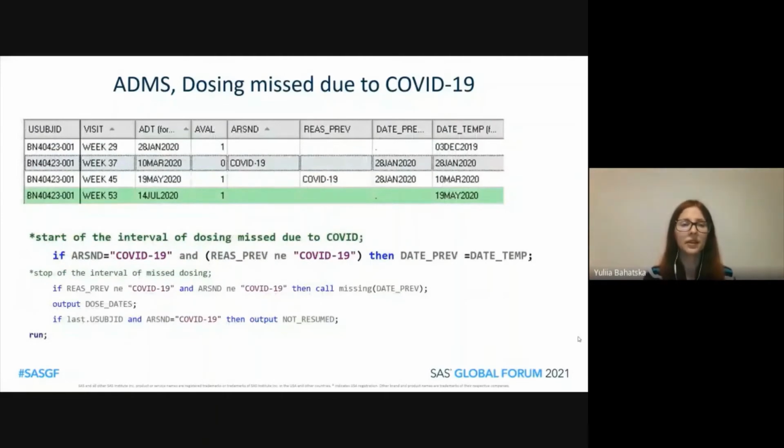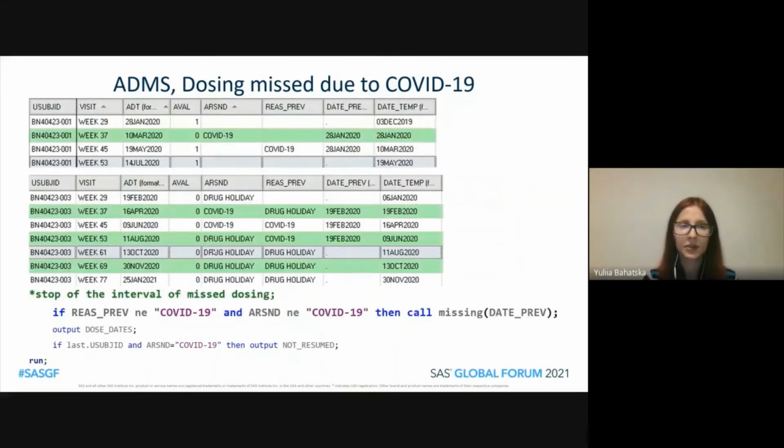Let's define the start of the interval of dosing missed due to COVID-19. Let's take a look at the subject on the slide. This subject has only missed 1 dose due to COVID-19, so the start of the interval would be the 28th of January, which is the last dose prior to the dose missed due to COVID-19. And the general rule here would be that if at the given visit, the dose was missed due to COVID-19, but the previous dose was not missed due to COVID-19, we identify it as the start of the interval and assign to it the date of the dose prior to the one missed due to COVID-19.